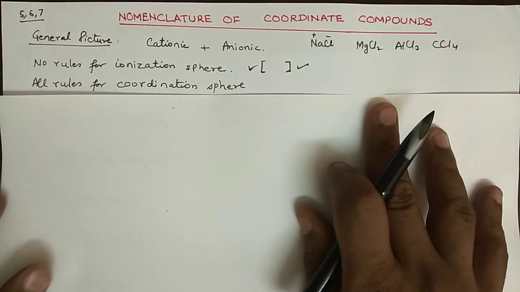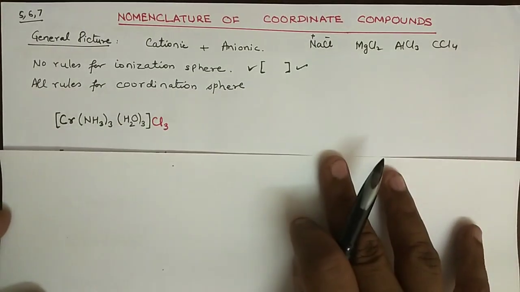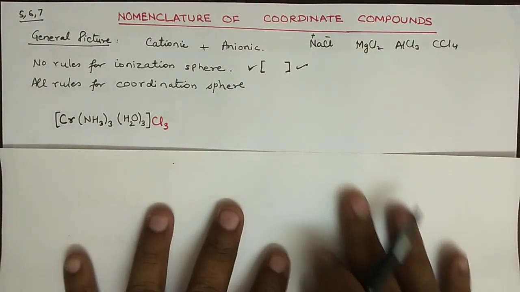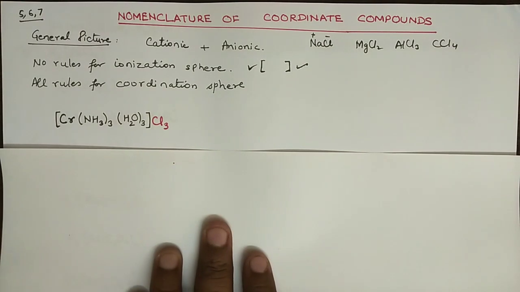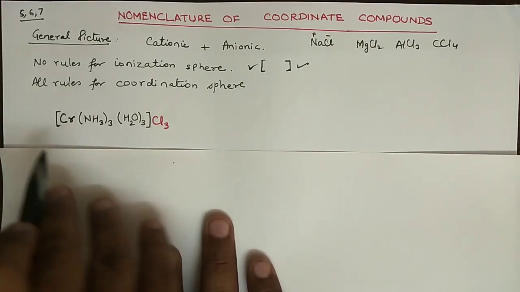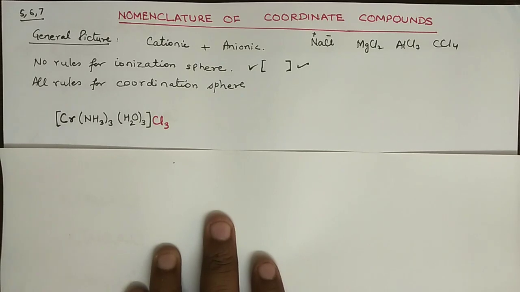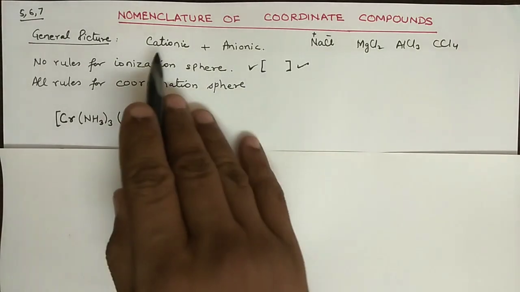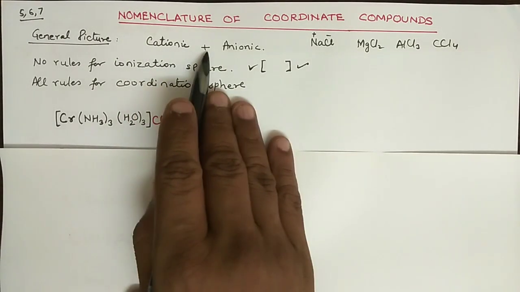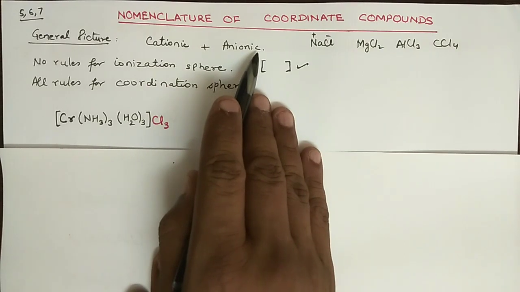Alright, now let us learn the rules going through the examples. In this example, first of all, you are going to locate the black bracket, which is very clear cut, right? Whenever you have to write the name of the coordinate compounds, first you have to write the cationic part followed by the anionic part, right?